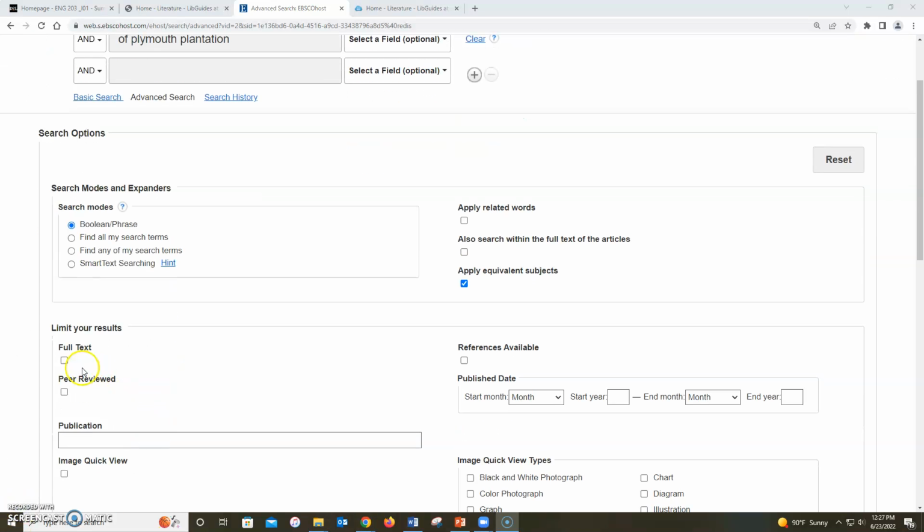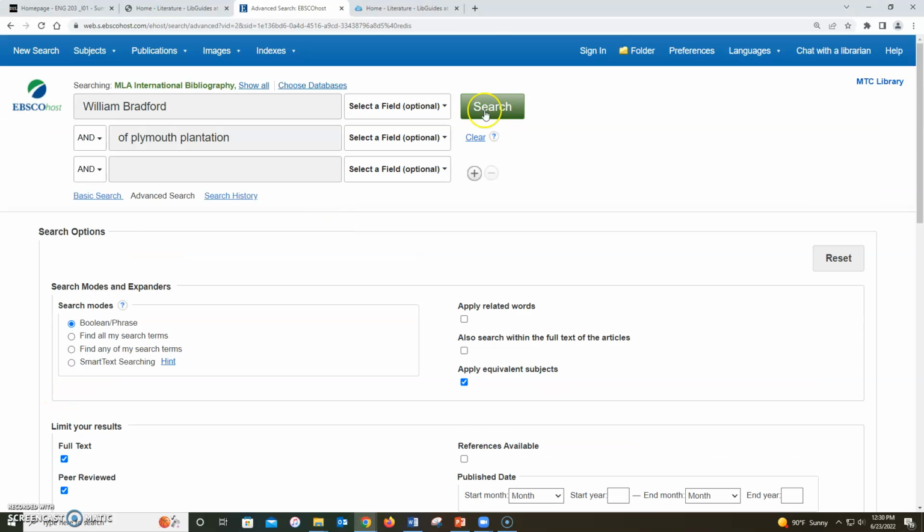Before clicking search, you will want to click on the limiter for full text. The MLA Bibliography Database has some citations without the actual full text article attached, so limiting to full text will filter those out and only search for citations with a full text article, which you will need. As you will need to use scholarly peer-reviewed sources in your essay, you will also want to limit your search for peer-reviewed articles by clicking the box marked peer-reviewed. Then click on search.